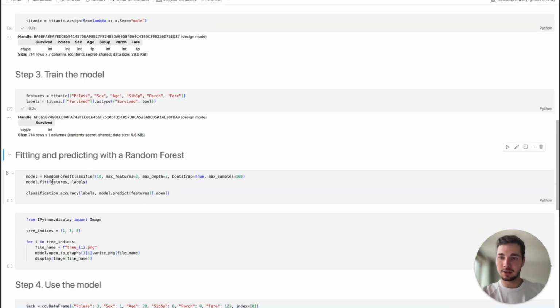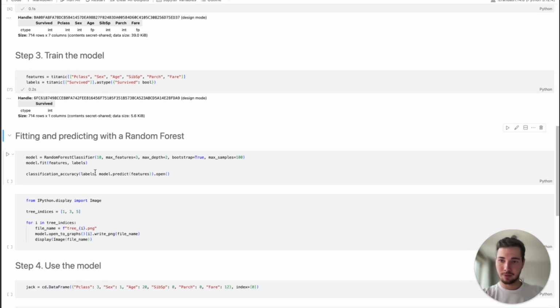So now we're going to move on to fitting and predicting with the random forest itself. So the model will be the random forest classifier. We're going to get 10 decision trees because random forest is just a lot of decision trees, and we're going to take a majority vote across those decision trees. So it's more robust and less prone to overfitting, which is why you're going to use this. We're going to fit it with the features and labels that we defined just above. And we're going to determine the classification accuracy to see how well our model has performed.